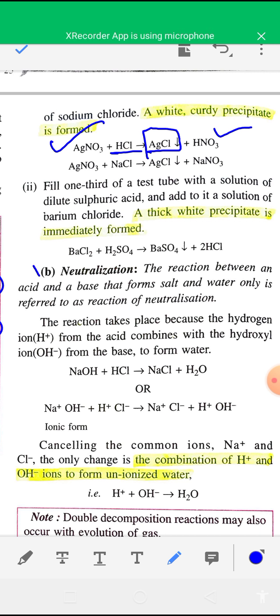And last type of the double decomposition reaction is neutralization reaction. What is the neutralization reaction? It is mainly a reaction between an acid and a base. Okay, so the reaction between an acid and a base that forms salt and water is known as neutralization reaction. So in neutralization reaction, always salt and water are formed. These are the products of neutralization reaction. For example, when NaOH reacts with HCl, it will form sodium chloride and water.